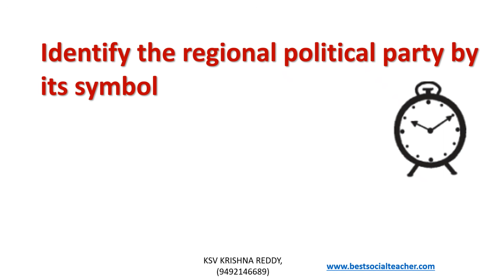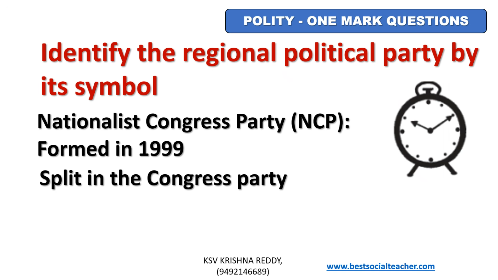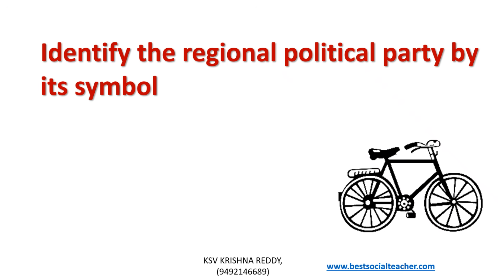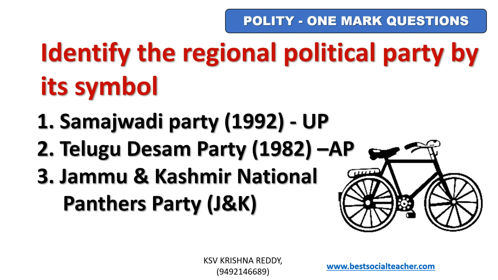Identify the regional political party by its symbol. It is a clock. Nationalist Congress Party, NCP. It was formed in 1999 by a split in Congress Party. Identify the regional political party by its symbol. It is cycle. Samajwadi Party, 1992, from Uttar Pradesh.